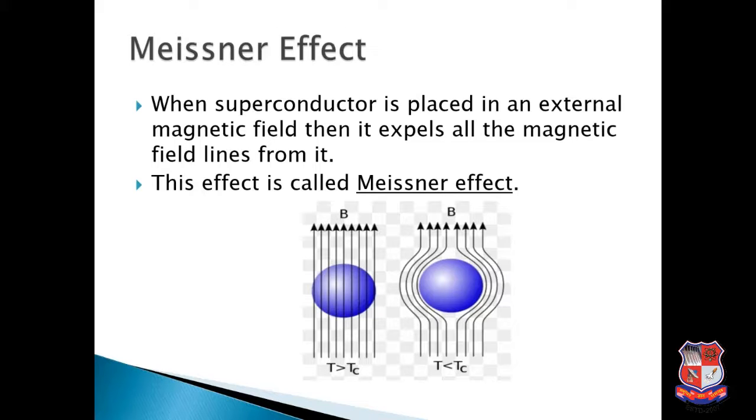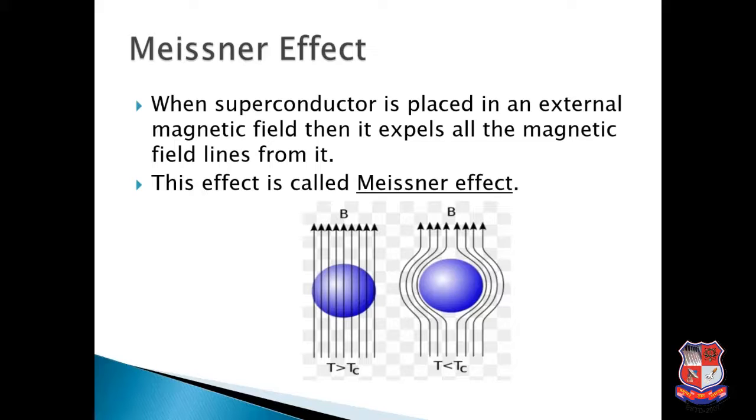The next property is the Meissner effect. The Meissner effect is that when a superconductor is placed in an external magnetic field, it expels all the magnetic field lines from it. This effect is called the Meissner effect. When a superconductor is placed in an external magnetic field, the material does not allow the magnetic field to pass through it. It expels all the magnetic field lines from it. This effect is called the Meissner effect.